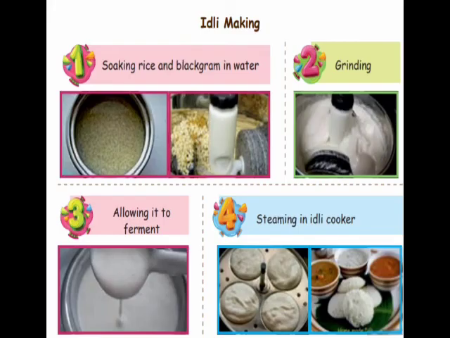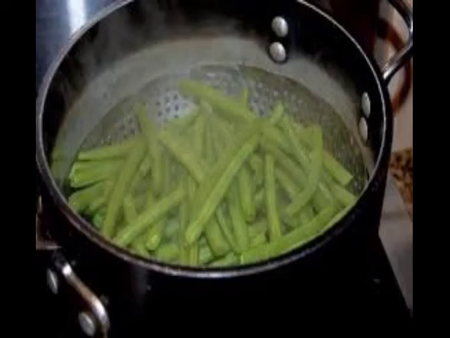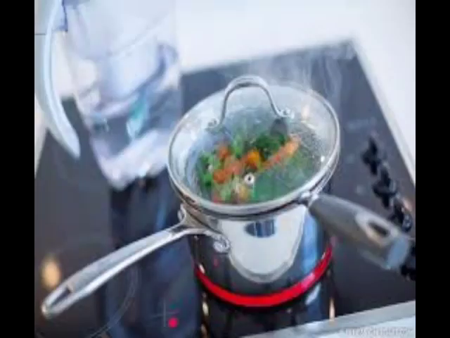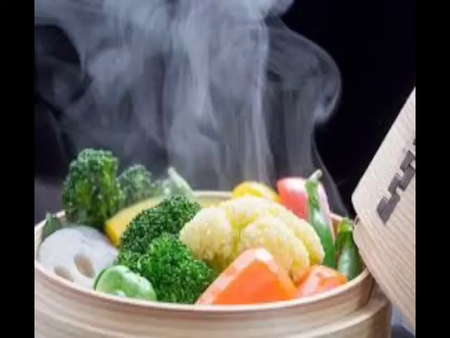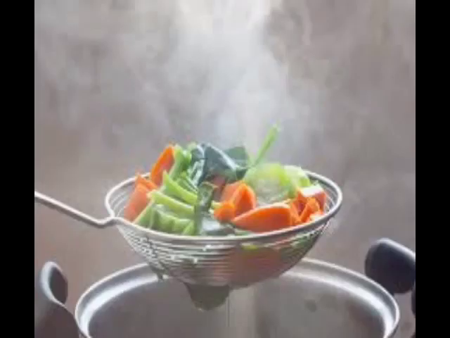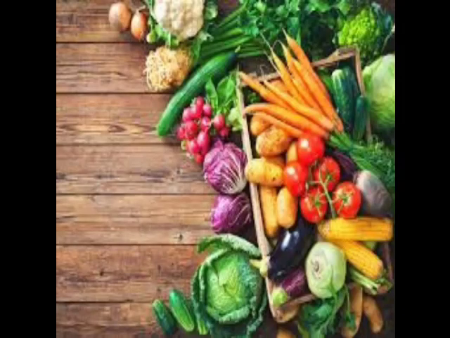Now, can we see the methods of idli making? First step is soaking rice and black gram in water. Second step is grinding. Third step is allowing it to ferment. Fourth step is steaming in the idli cooker. Advantages of steaming are: first, it is an easy cooking method. Second, steamed food is easily digested. And last one is steamed food retains vitamin C and E.